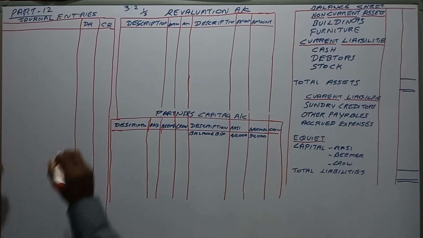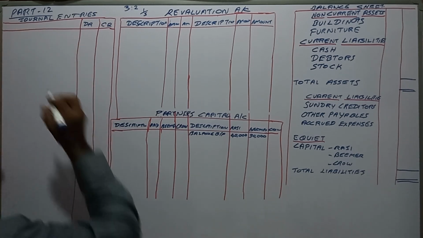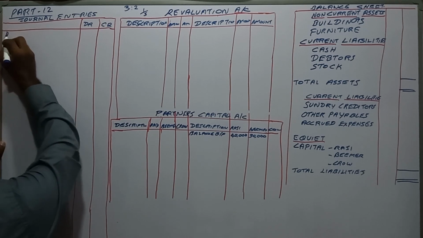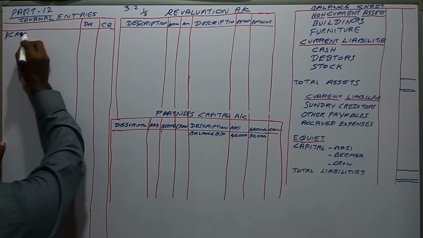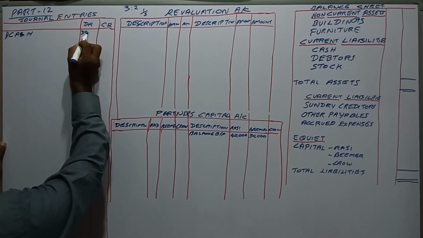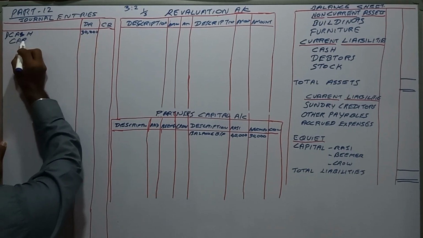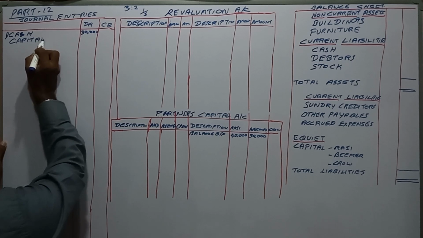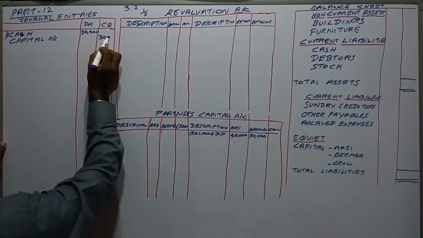The first journal entry: cash account debit 30,000, capital account credit 30,000.